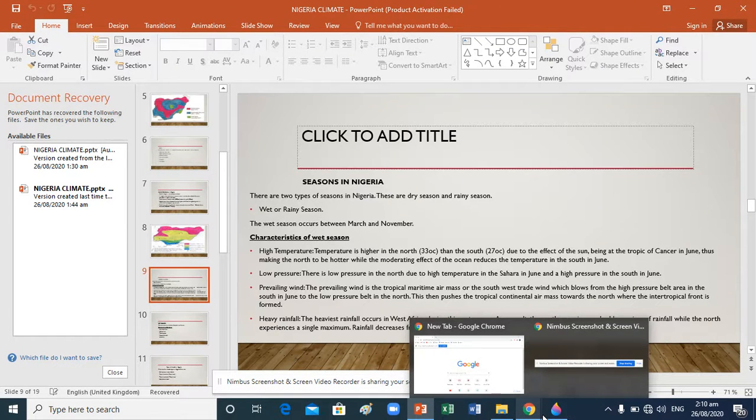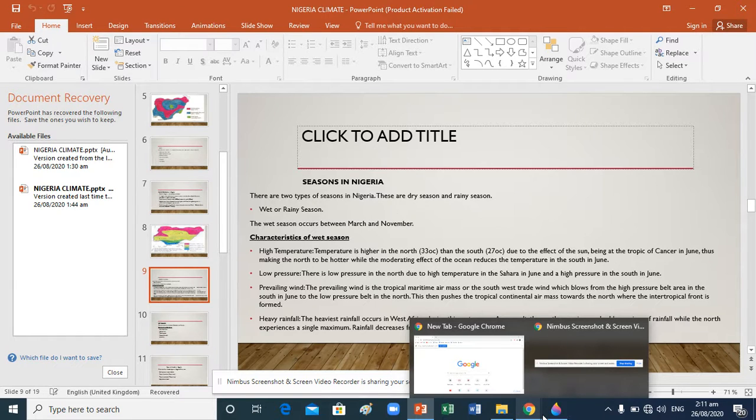And we look at the wet season. What is the wet season? The wet season occurs between March and November. What are the characteristics? During the wet season, there is high temperature, low pressure, prevailing wind, and heavy rainfall. Temperature is higher in the north, around 33 degrees Celsius, than in the south, 27 degrees Celsius, due to the sun being at the Tropic of Cancer in June, making the north hotter, while the moderating effect of the ocean reduces the temperature in the south.